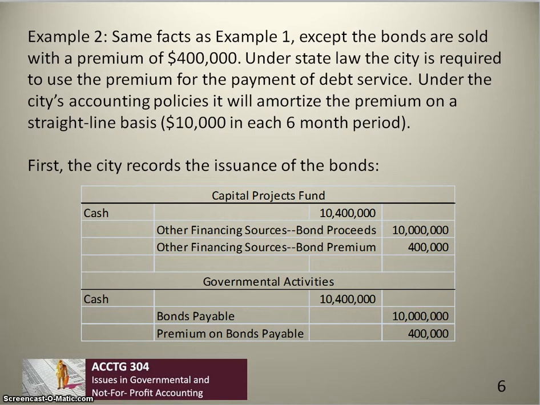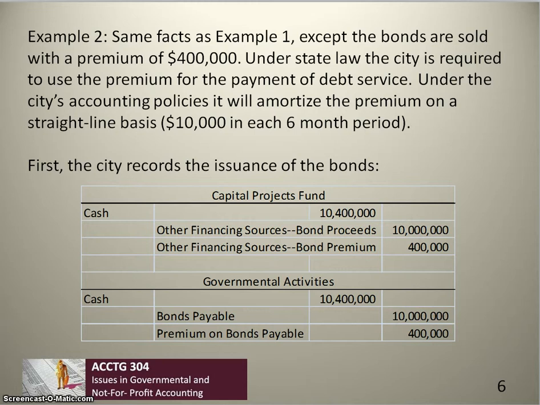Example 2. This is the same as example 1. The only difference is that the bonds are sold with a premium, in this case $400,000. And as is very common under state law, our city is required to use the premium for payment of debt service. It can't use it for the acquisition or construction of a capital project. Also, under the city's accounting policies, it will amortize the premium on a straight line basis.